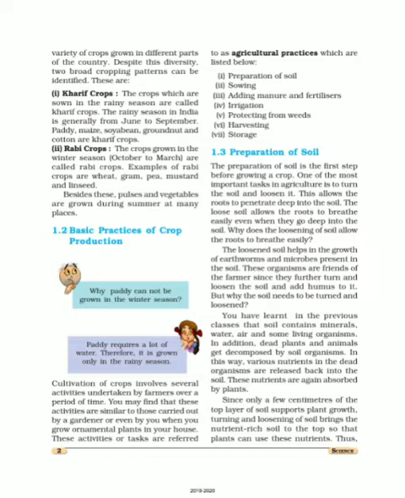So the next topic we will start with is basic practices of crop production. In this topic, we are going to study 7 steps or 7 agricultural activities that are done in an orderly manner for the better growth of the plant or crop. And these 7 agricultural practices are: first is preparation of soil, second is sowing, third is adding manure and fertilizer, fourth is irrigation, fifth is protecting from weeds, sixth is harvesting, and seventh is storage.